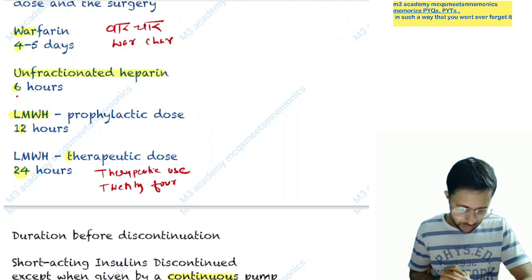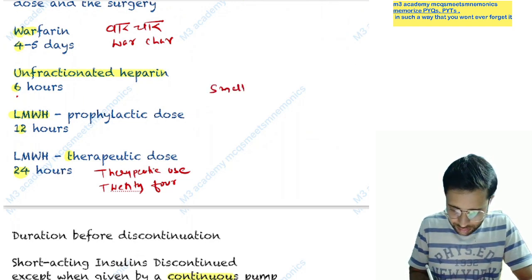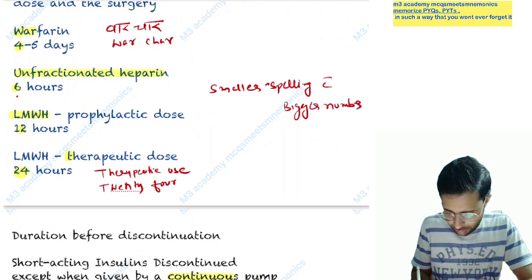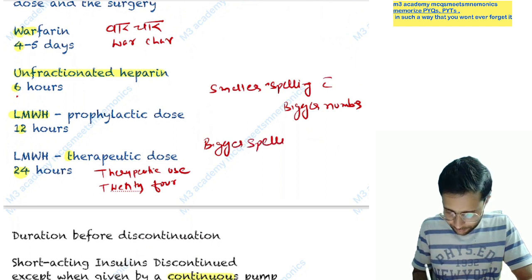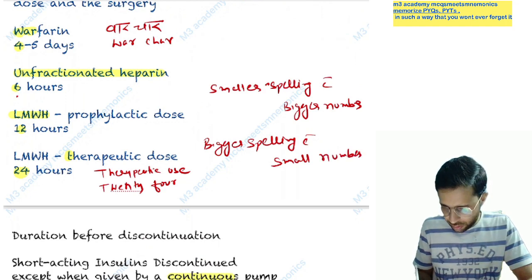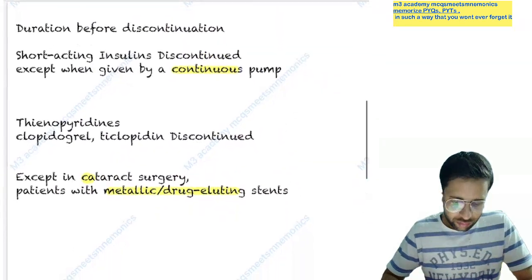Therapeutic use. Yes, how did we remember the second one? The smaller spelling with the bigger number, and the bigger spelling with the smaller number. Yes, in this way you can correlate. Now, the duration before the discontinuation.